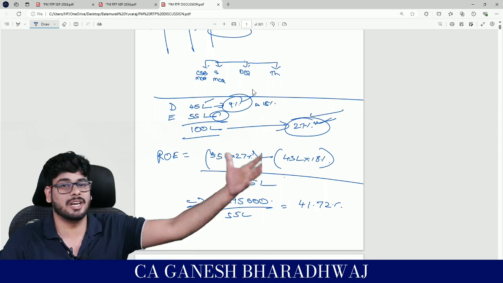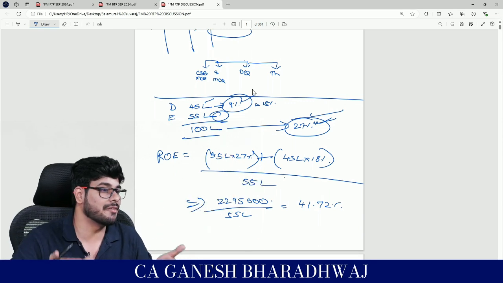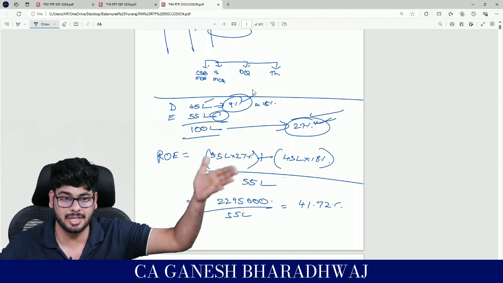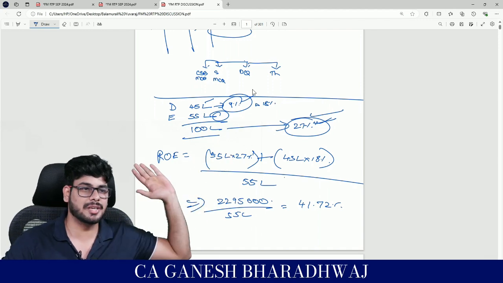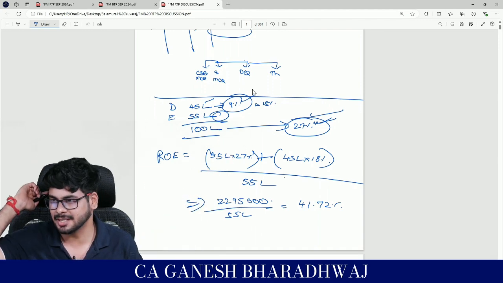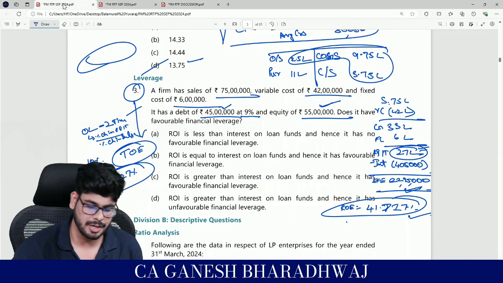Sir, why are you saying only KD? Sir, that's why I said it is happening. Leverage effect happens because of your fixed financial cost. Financial leverage happens because of your fixed financial cost. Are you clear with this, guys? Now you read it, you will understand.